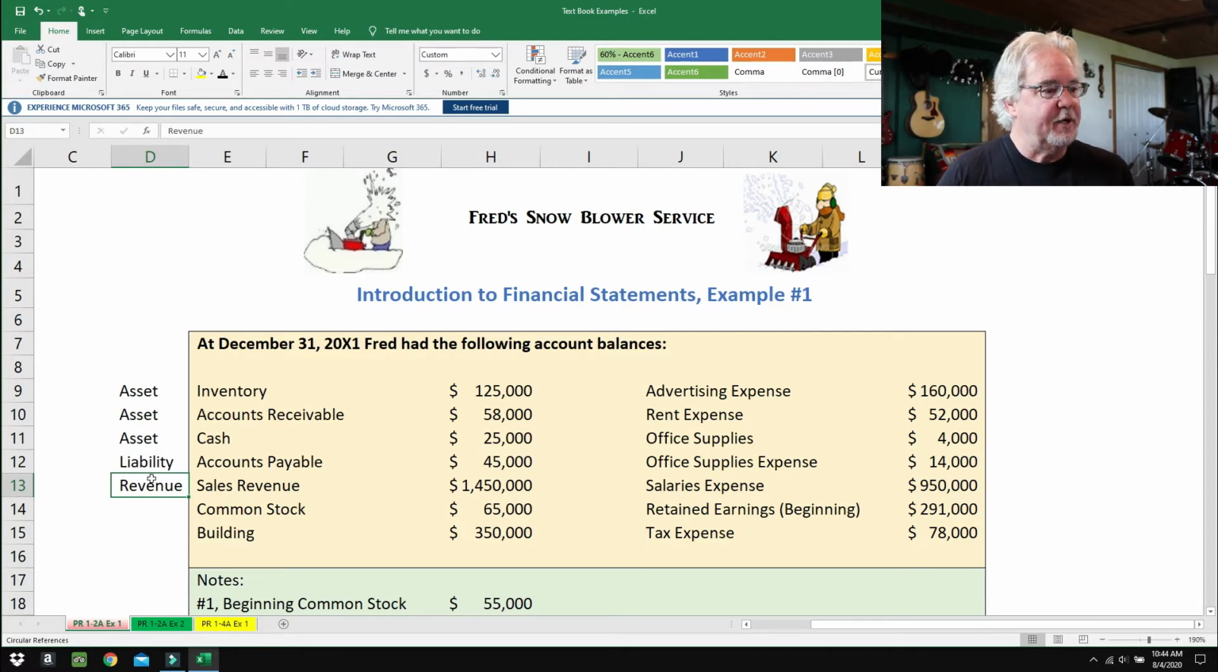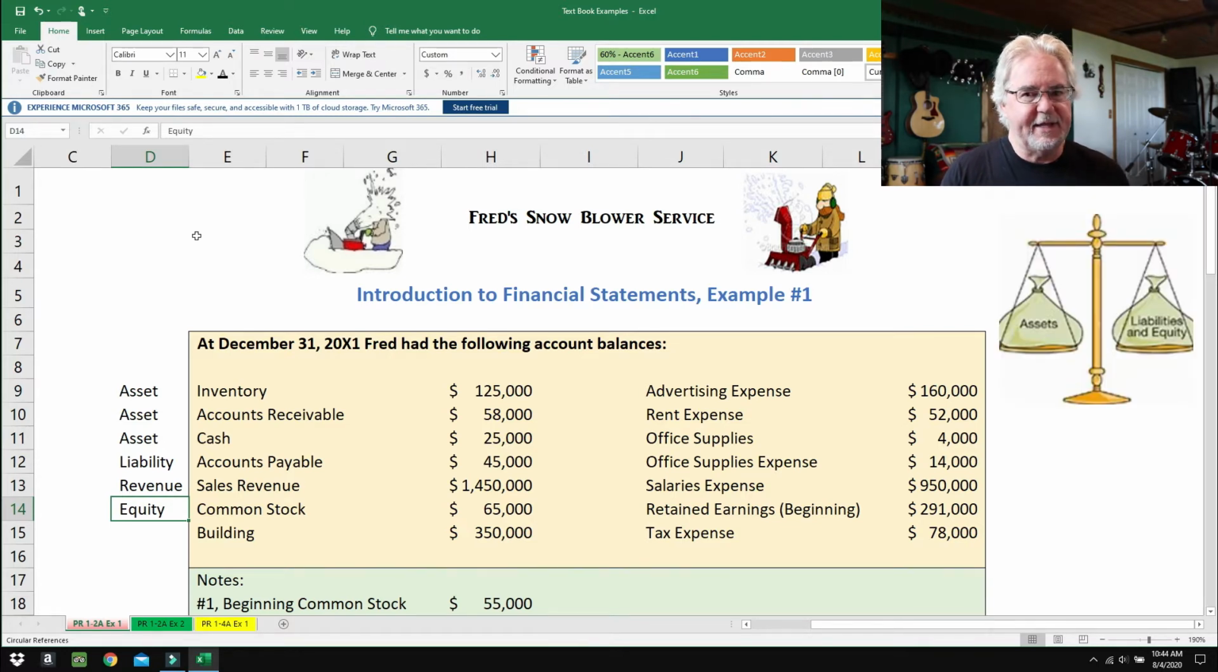All right. Common stock. Common stock is a part of equity. It represents the owner's share of the business. The best way to define equity is the accounting equation. The accounting equation is assets equals liabilities plus equity. If we rearrange that just a little bit, we get a good definition of equity, and that is assets minus liabilities equals equity. That's the best way to describe it.